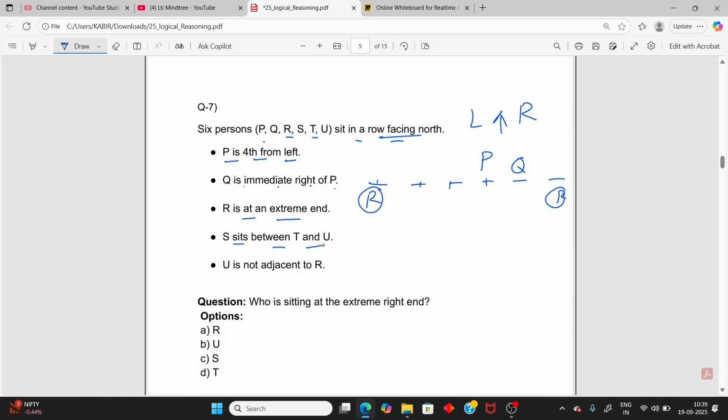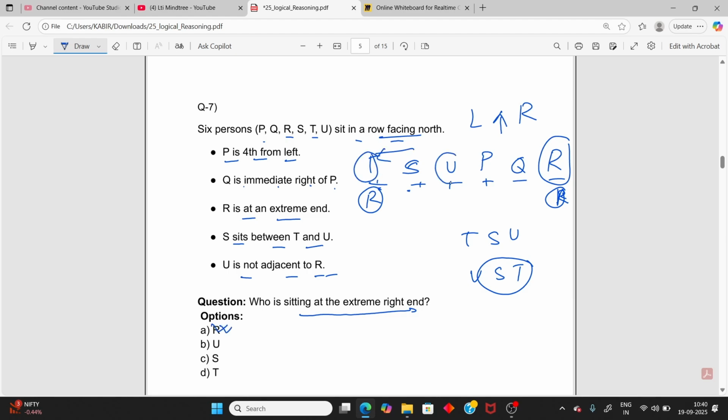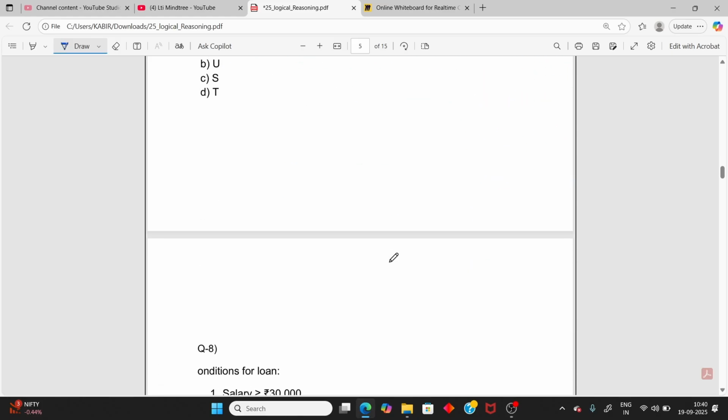S sits between T and U, so the order is T S U. If you take R here, then you can put T S U, or you can put U S T. U should not be adjacent to R, so R will be here. Who is sitting at the extreme right end? R. The extreme left you can't define, either T or U, two possibilities. But the question asks about the right end, so that is R. Move on to the next one.